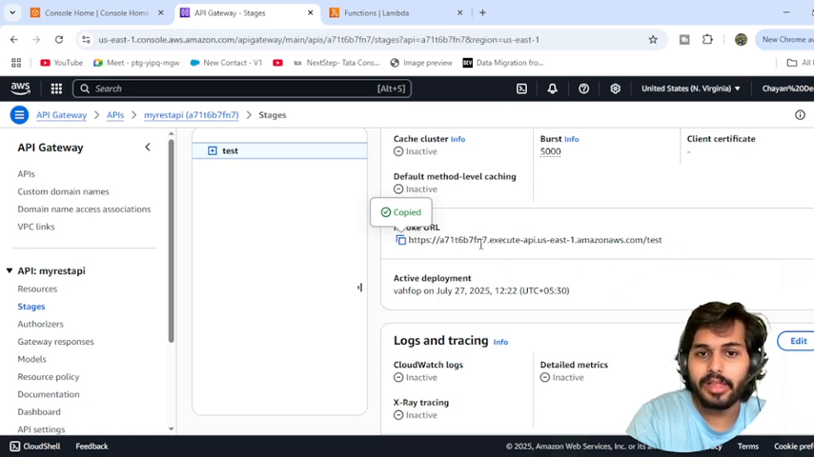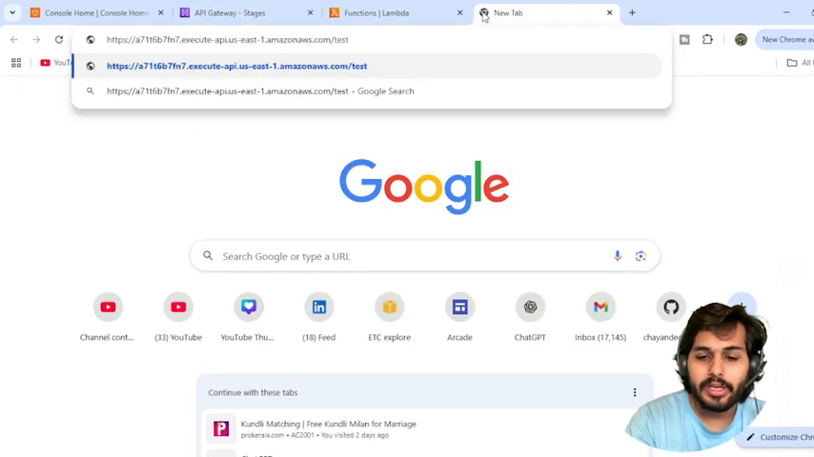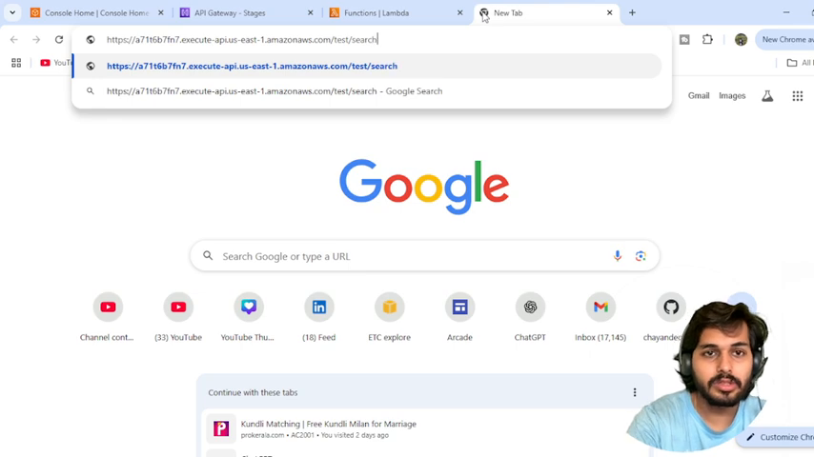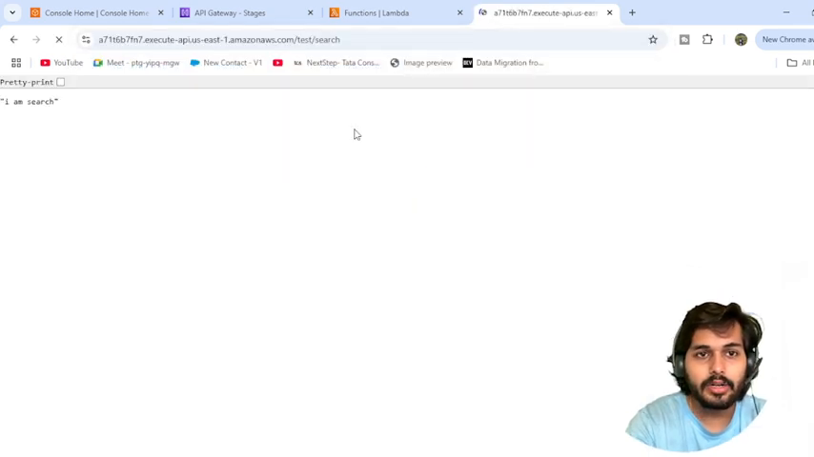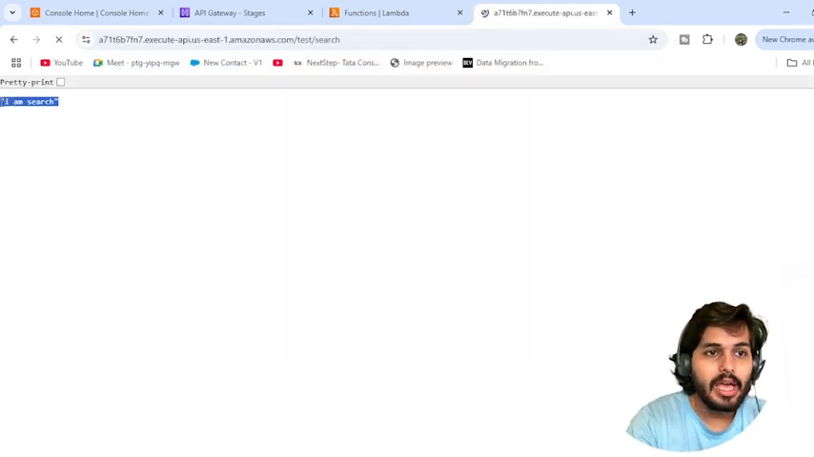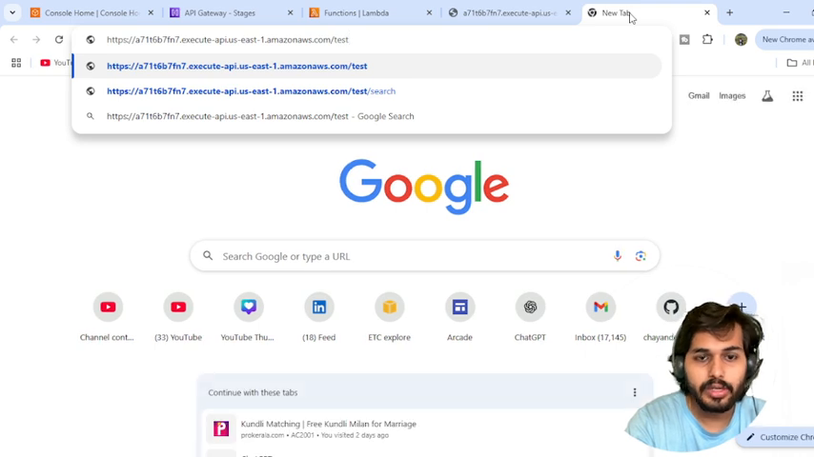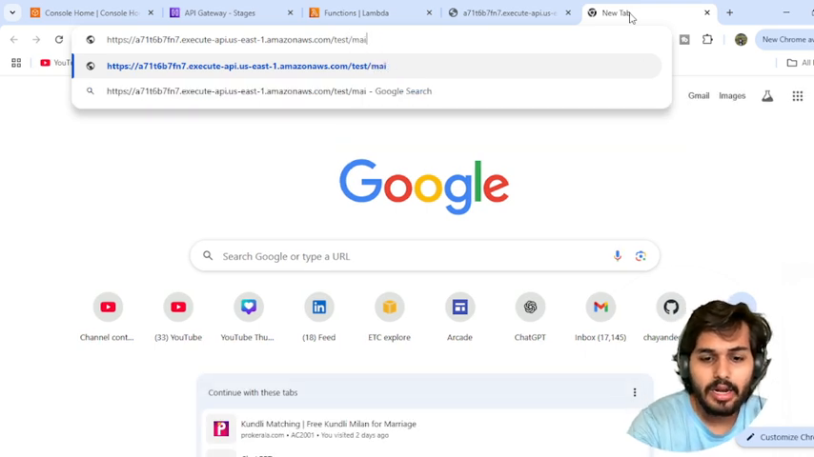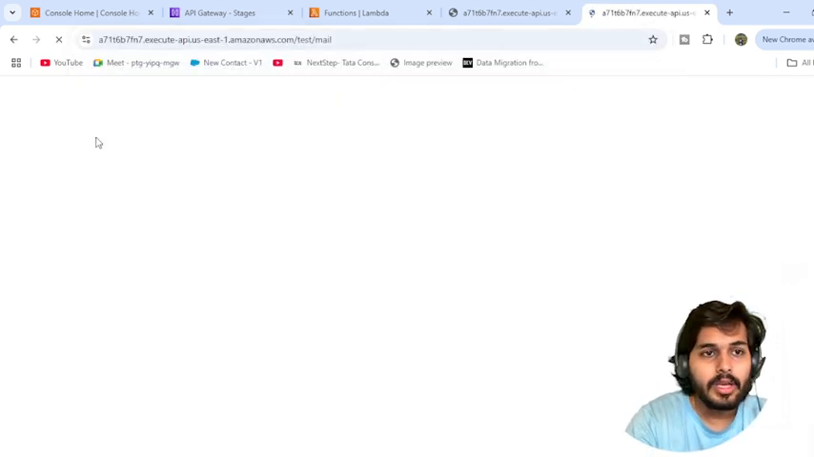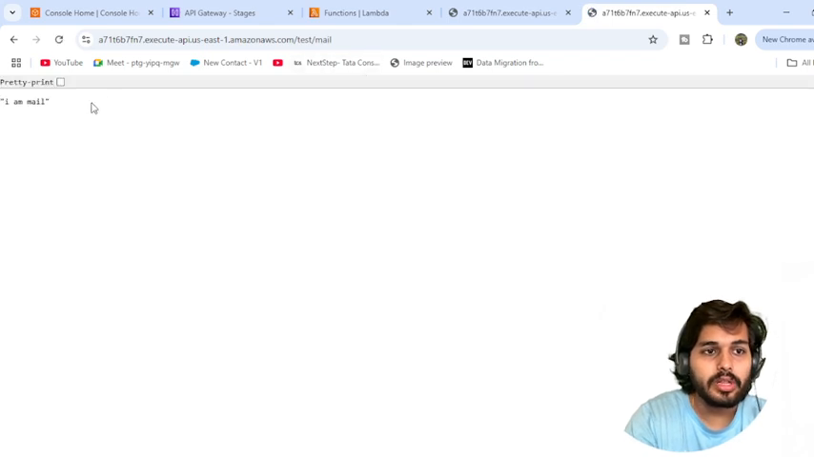Suppose this is https://www.google.com/test. Now, if you come over here and write slash search, once you hit enter, you are able to see the search page with the same URL. If you go to the next step and write slash mail, when you hit enter, you are redirected to the slash mail part.